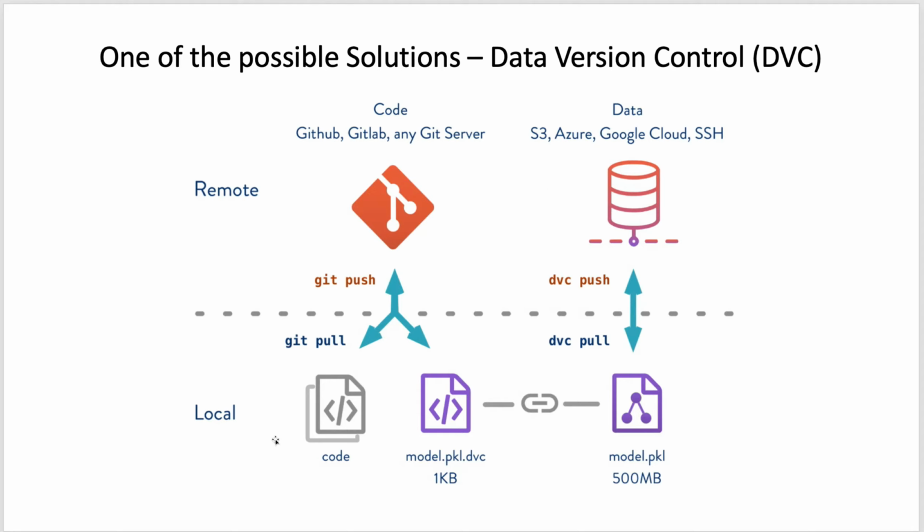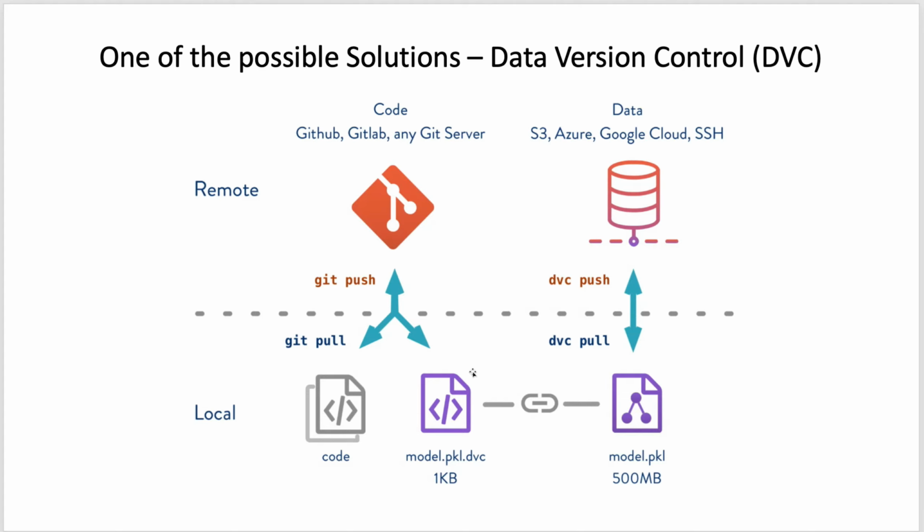and our code now contains these two files, the actual code and the model.pickle.dvc file. Now we can do git push to push the code files plus .dvc files to the GitHub repository. So if anybody else wants to use this code, they will just pull this GitHub repository code, then do dvc pull, and based on this .dvc file, which has the print of the data where the actual data is stored, dvc pull will automatically download the actual data file. So this is about data storing.